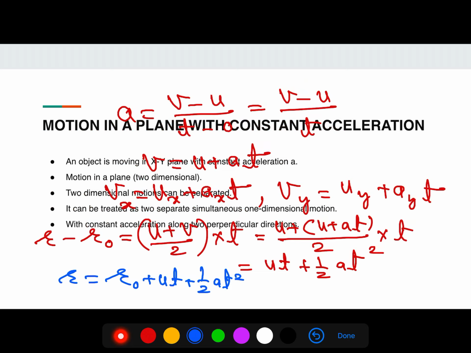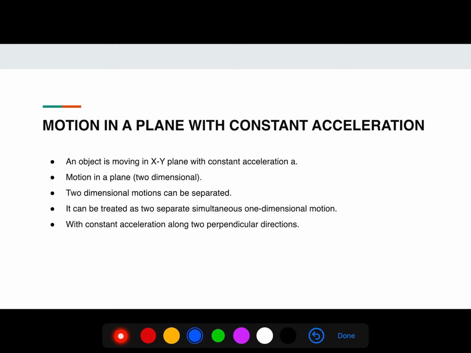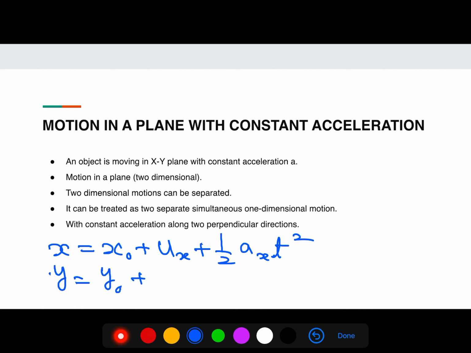So if we divide into components, then x is equal to x naught plus ux t plus half ax t square, and y is equal to y naught plus uy t plus half ay t square.